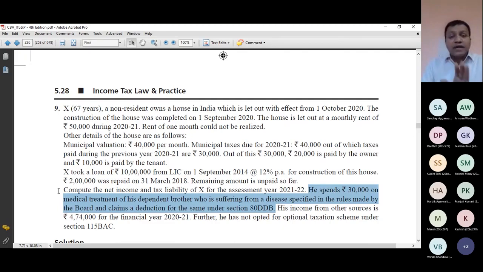But you will not get sections of deductions. You have to learn this section yourself. As far as deductions are concerned, I'm not saying that you have to learn all the sections which are used under Income Tax Act, but for deductions you have to learn this section. Examiner will not give you the section number of the deduction. You have to learn yourself that if this is the saving or this is the expenditure or if this is the investment, under which section I will get a deduction. Fortunately, you got the section in the question.